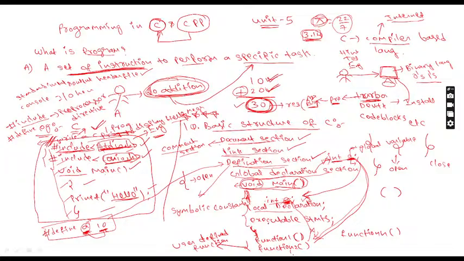Now, the next point, executable statements. What is the meaning of executable statements? The logic. For example, what I have written here is printf. What is the requirement here? To display a hello message. To get that message, I have written this line. This line is nothing but my logic. It will display the hello message on the screen. So the logic of the program is called the executable statement.